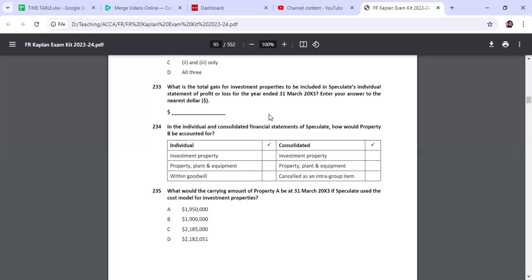There is no unimportant IAS or IFRS in FR. The examiner can choose any IAS or IFRS and make an OTQ question on it. That's why from the beginning I am telling you, you must have a grip on your standards, any IAS and IFRS. If you start studying from the beginning, later on you will relax, inshallah. But if you keep it till the end of the syllabus, death is certain.